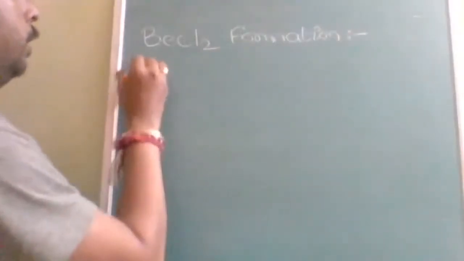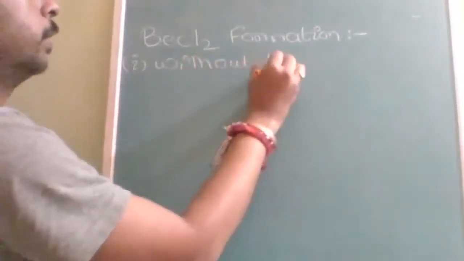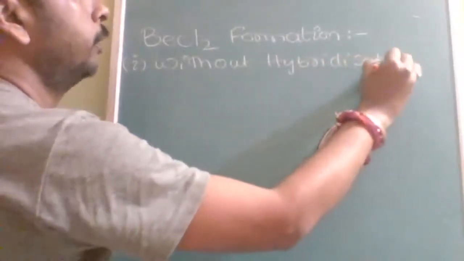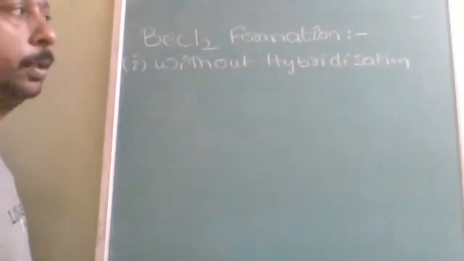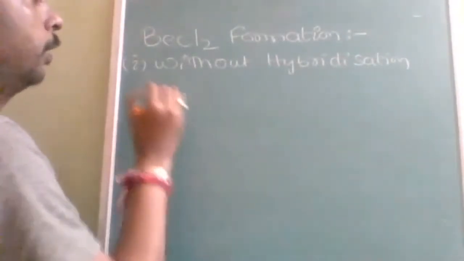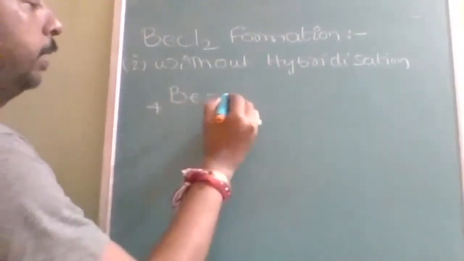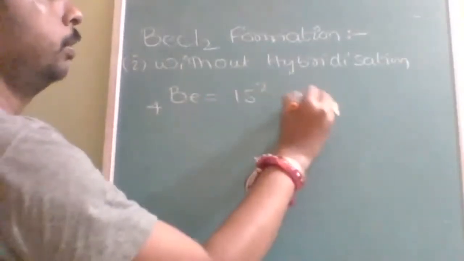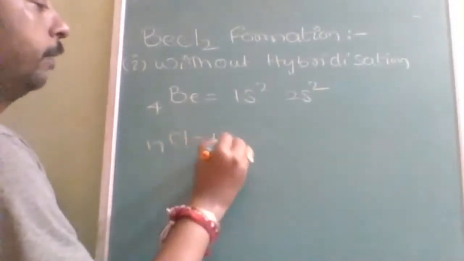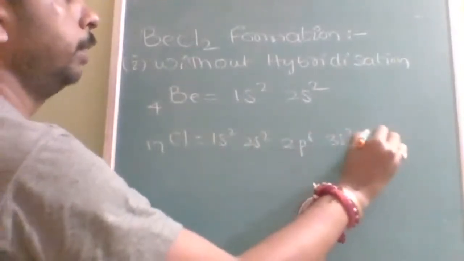First condition we will take is without hybridization, if BeCl2 is formed only according to valence bond theory. According to valence bond theory, beryllium with atomic number 4 is 1s2, 2s2. Chlorine with atomic number 17 is 1s2, 2s2, 2p6, 3s2, 3p5.